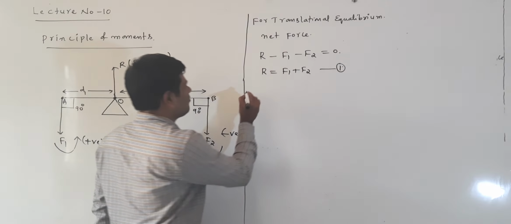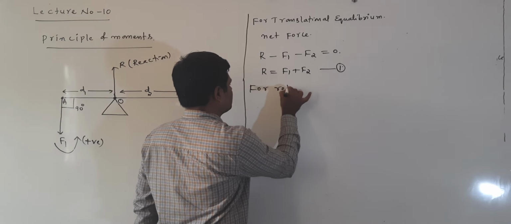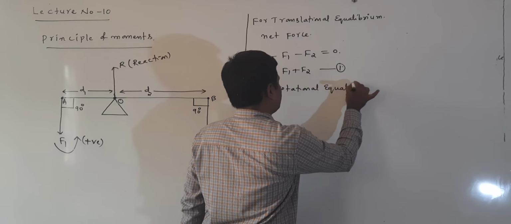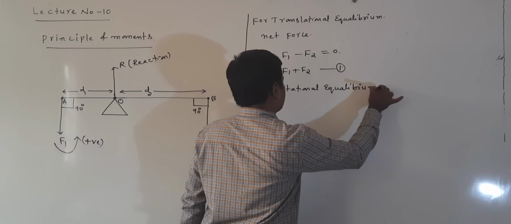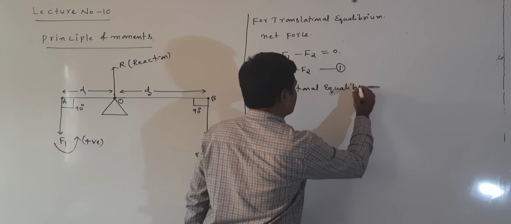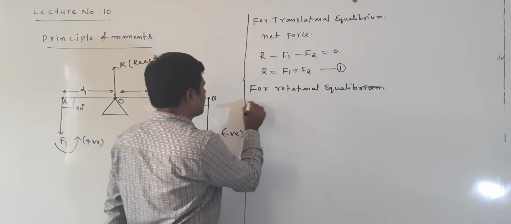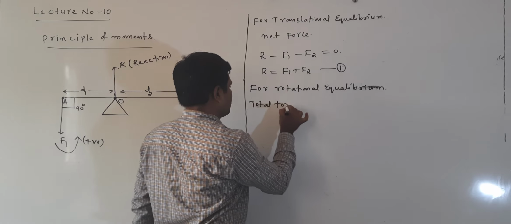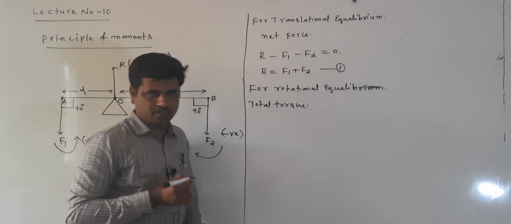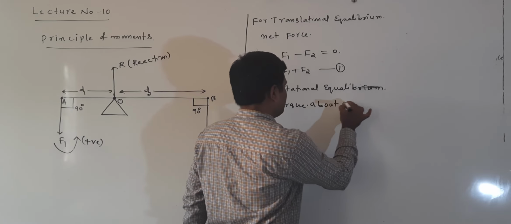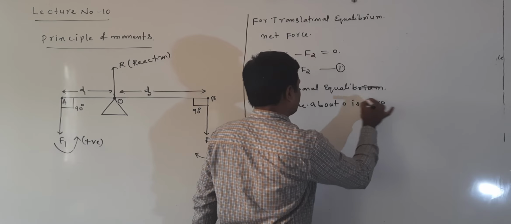For rotational equilibrium, total torque about one fixed point is 0. Total torque about O is 0.